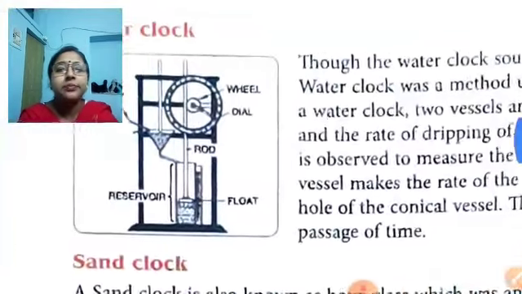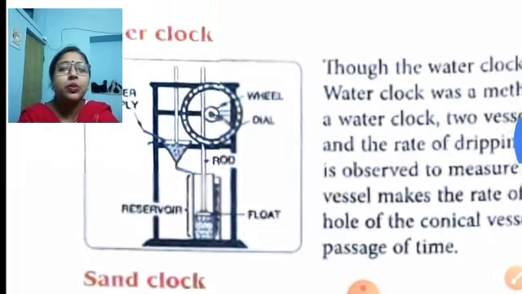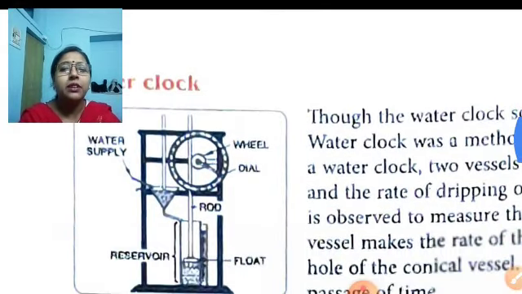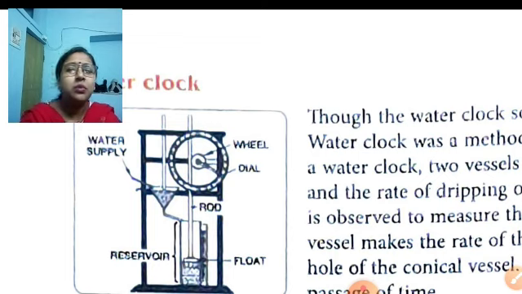See here. The two vessels were kept, and the water supplied from this pipe slowly goes into the next vessel. And some wheels were kept that help to move the water supply towards the lower part.